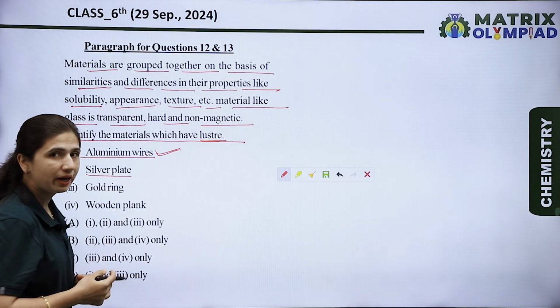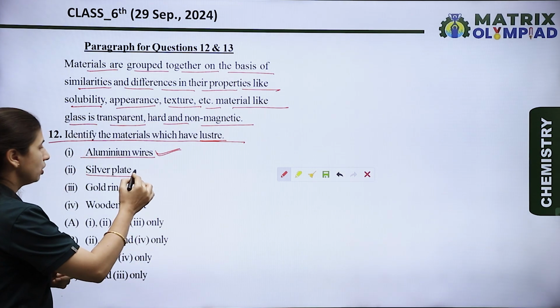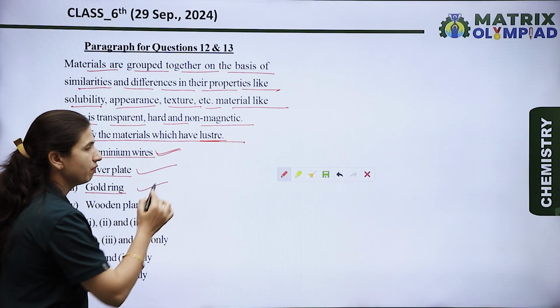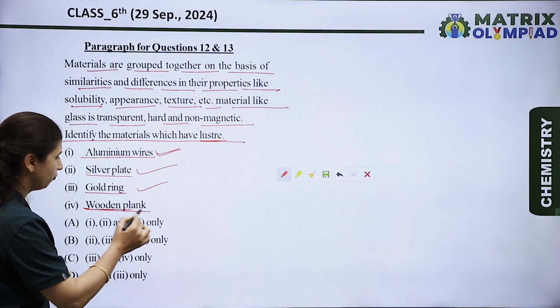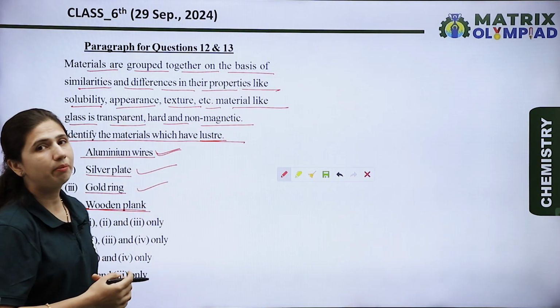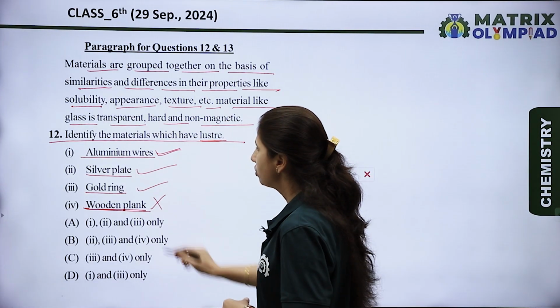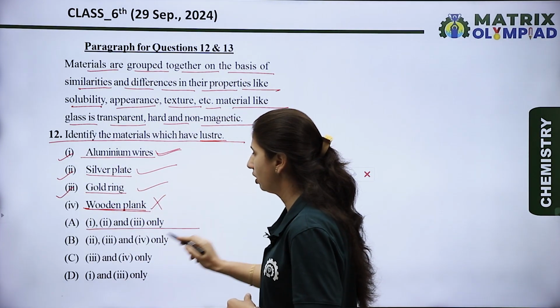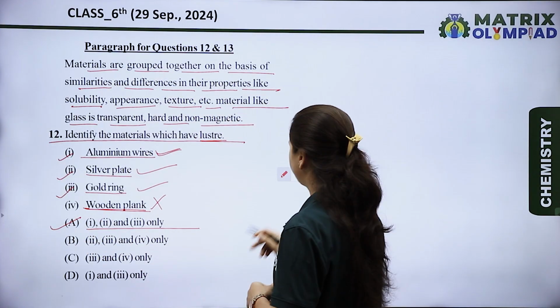Next is the silver plate. Silver plate is made up of silver, and silver is also a metal, so it also has luster. Gold ring also has luster. And wooden plank, I think, is made up of non-metal substances, so it does not have luster. So the options first, second, and third only, means option A is the right option for this question.